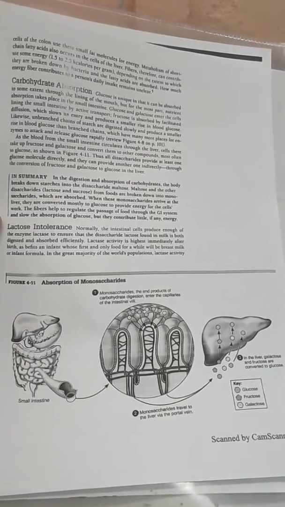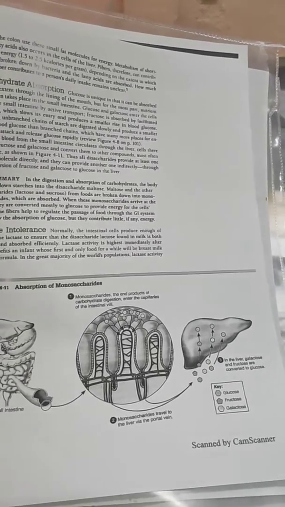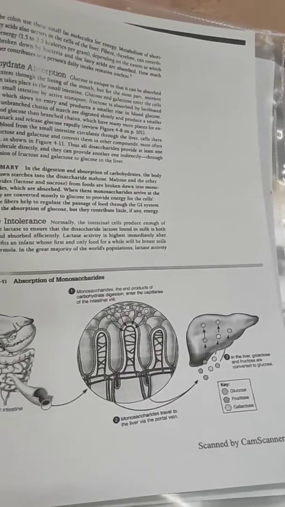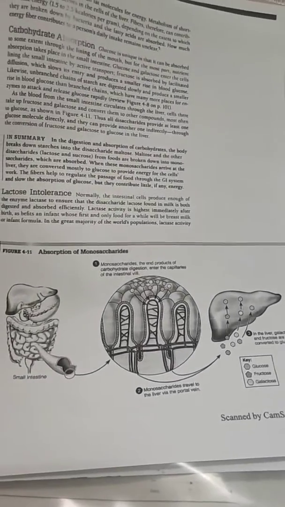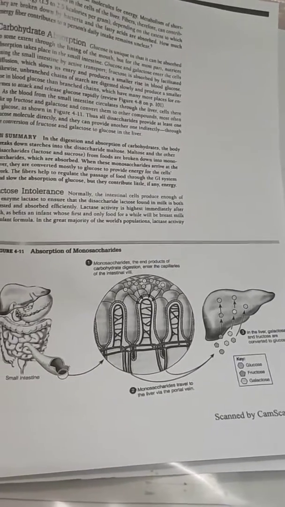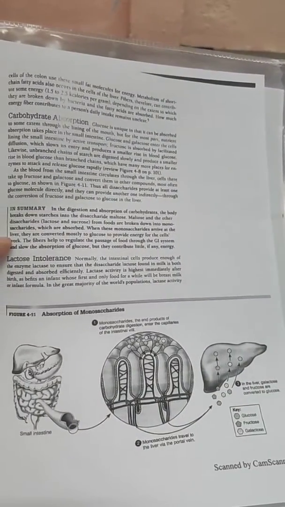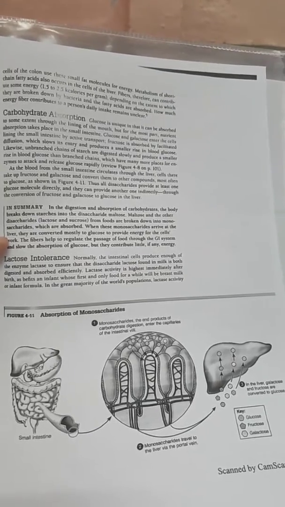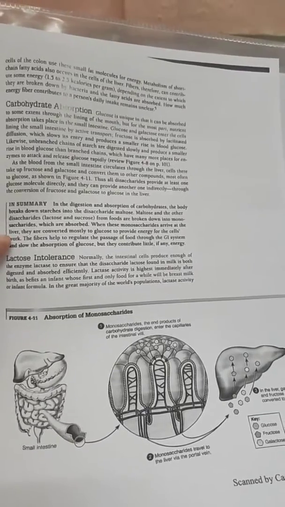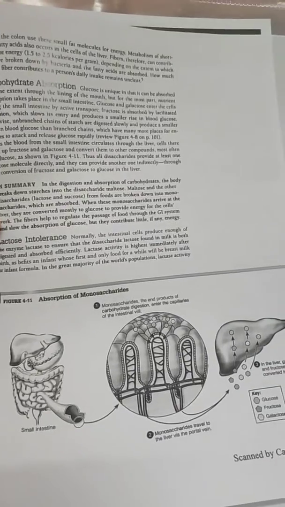And after that, lactose intolerance. Intestinal cells produce enough of the enzyme lactase to ensure this disaccharide, lactose, found in milk, is digested and absorbed efficiently. Lactase activity is the highest, as befits an infant whose first and only food for a while will be breast milk. The symptoms: when more lactose is consumed, lactose remains in the intestine undigested and attracts water, causing bloating, abdominal discomfort, and diarrhea.